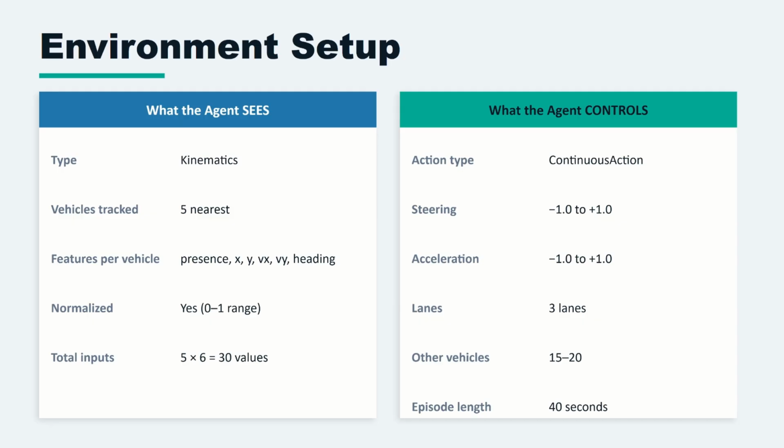For control, the agent outputs 2 continuous values between -1 and +1, one for steering and one for acceleration. This is what continuous action means. There is no discrete option of turn left, turn right, or brake. The agent outputs any real value in that range, giving it much finer control over the vehicle.